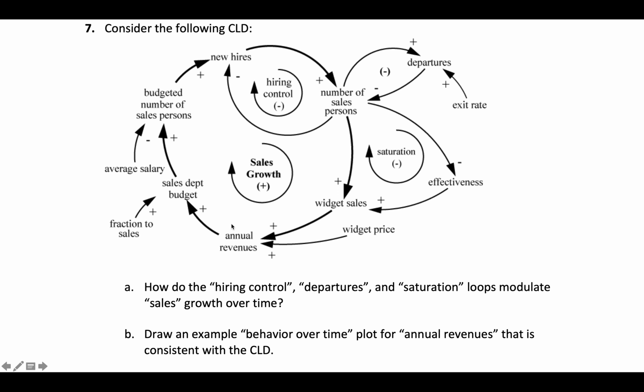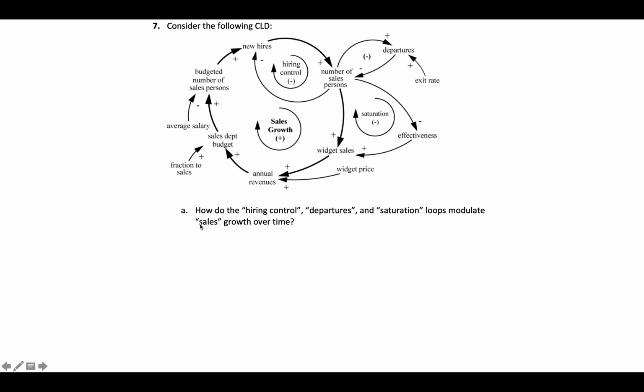Well, that's this dynamic variable right here, annual revenues. So let's handle the first one. How do these 3 loops modulate sales growth over time? Well, if we look closely here, we can see that I have this reinforcing loop next to a balancing loop, a positive loop next to a negative loop. So both of these, hiring control departures, oh, that's one that I missed a second ago, and saturation.